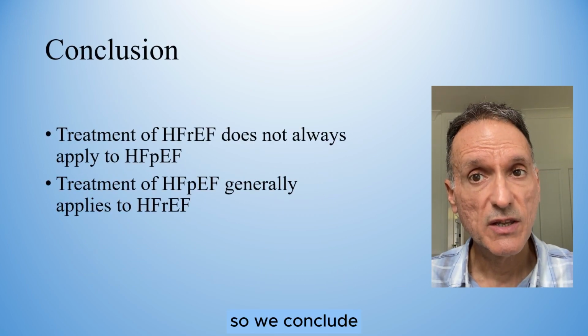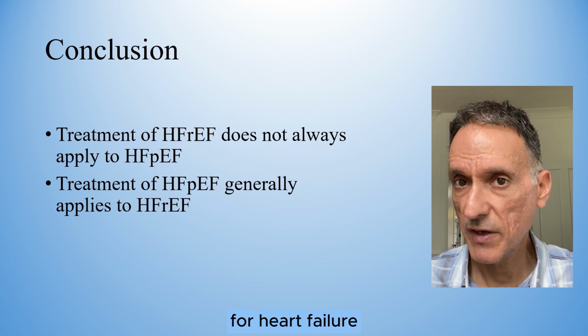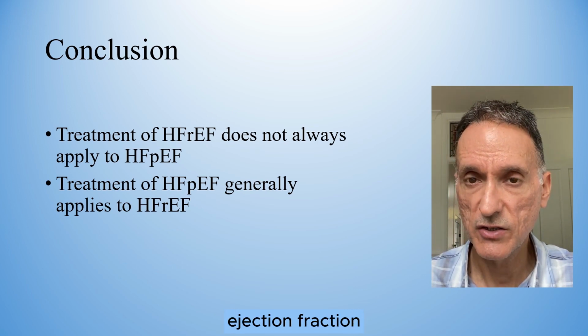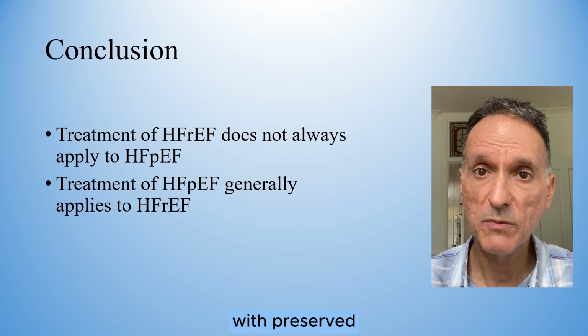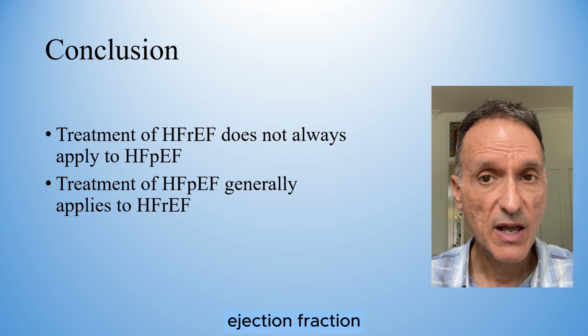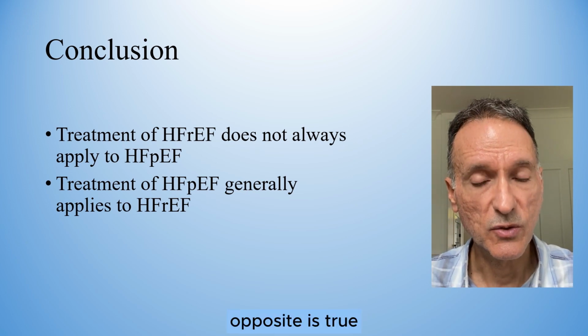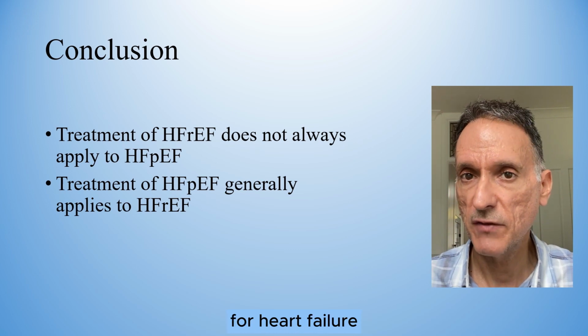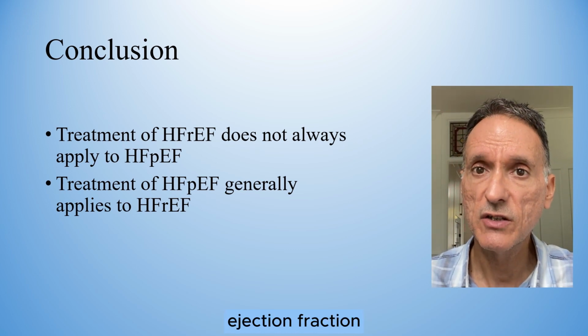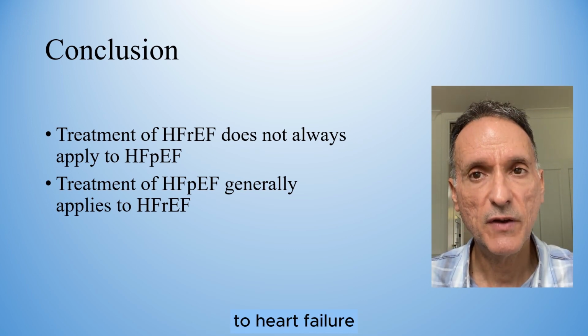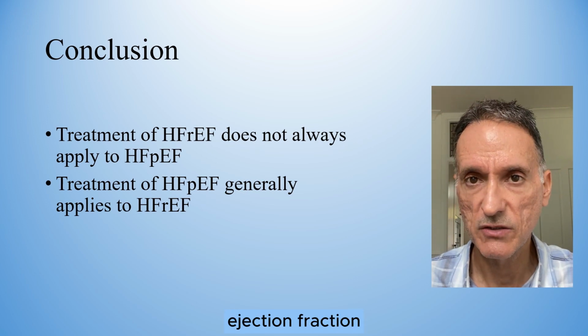So we conclude that not all drugs recommended for heart failure with reduced ejection fraction are recommended for heart failure with preserved ejection fraction. However, the opposite is true. General management for heart failure with preserved ejection fraction can be applied to heart failure with reduced ejection fraction.